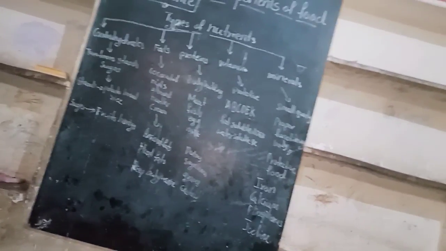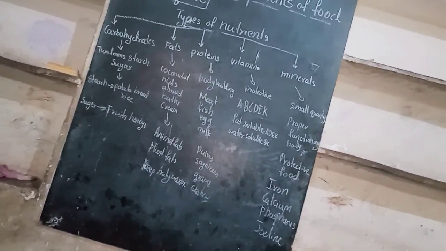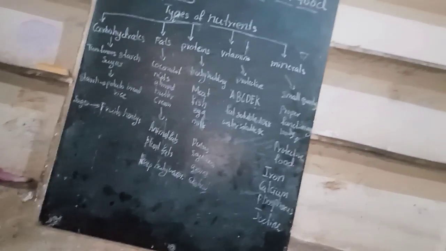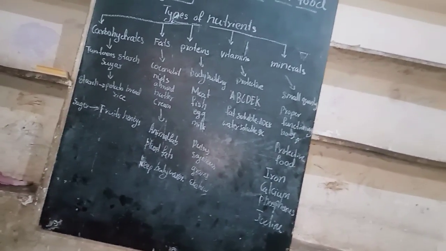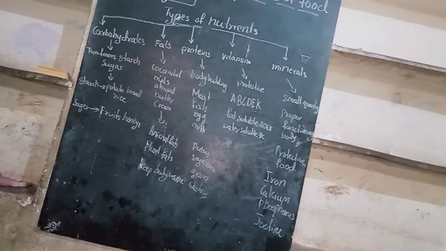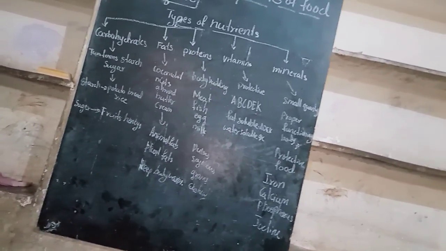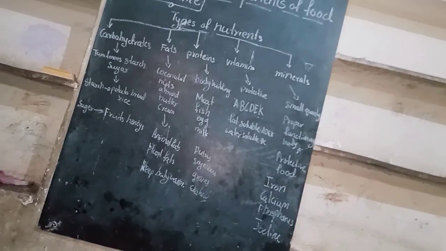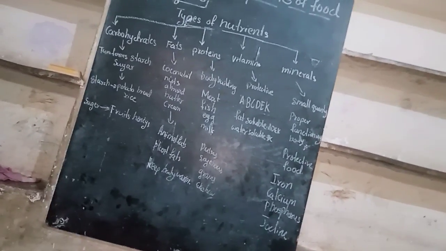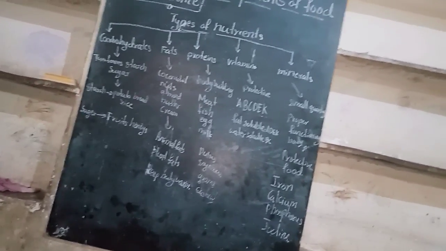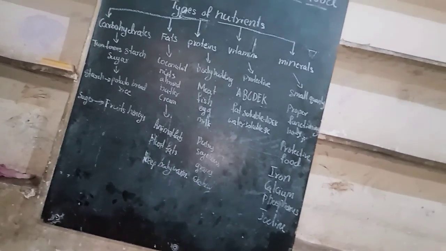Vitamin A is present in carrots, papaya, fish oil and mango. Vitamin B is present in whole cereals, eggs, meat and milk. Vitamin C is present in citrus fruits. Vitamin D is present in paneer, fish, liver oil, egg, sunlight. Vitamin E is present in pear, eggs and nuts. Vitamin K is present in spinach, cabbage and cauliflower. Do you know these vitamins protect us from which diseases?